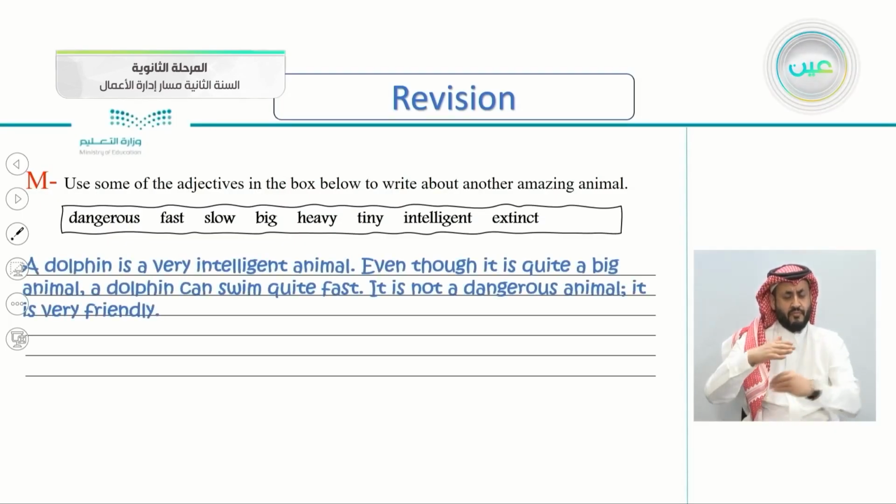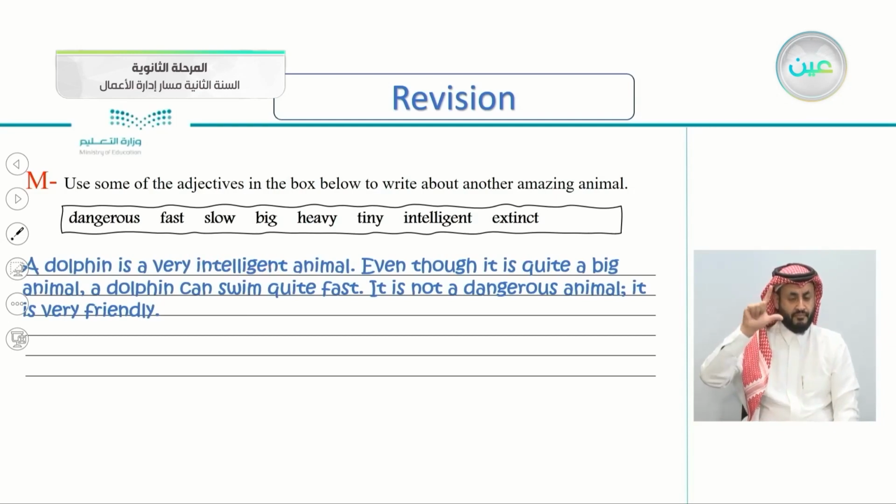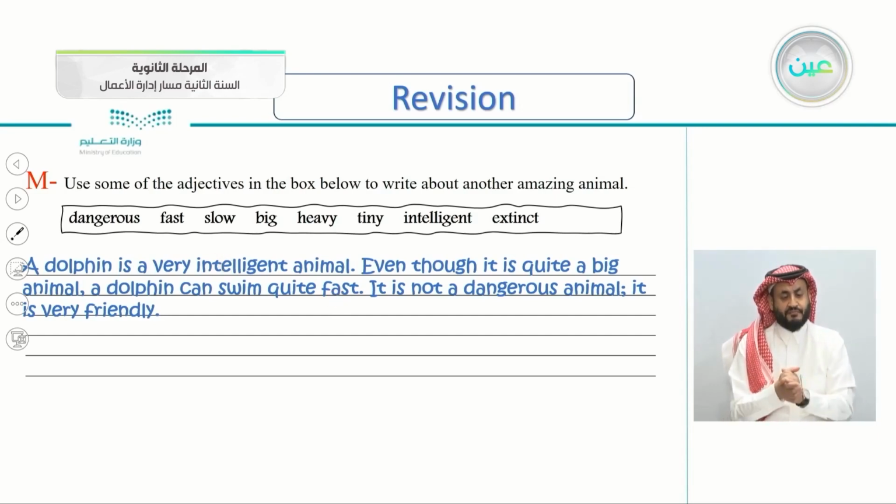A dolphin is a very intelligent animal, even though it is quite a big animal. A dolphin can swim quite fast. So I used intelligent, big, and fast. It is not a dangerous animal. It is very friendly. You can use any of these adjectives to write two, three, or four lines about any animal that you choose. You can choose the bear, the falcon, the panda, the polar bear, or any other animal.